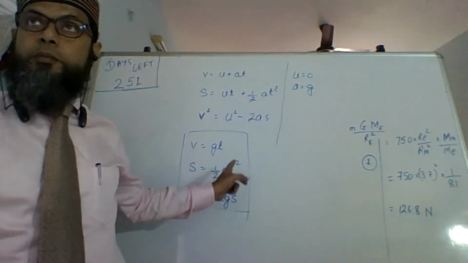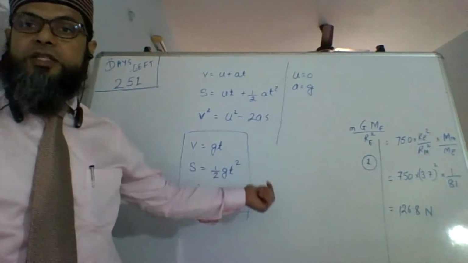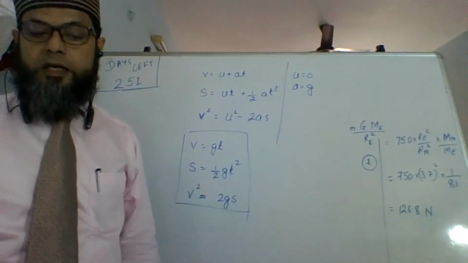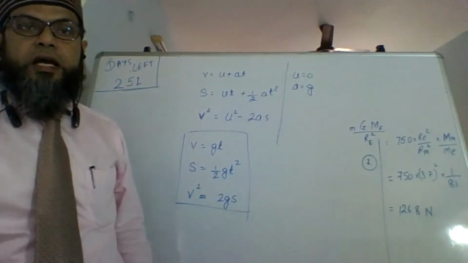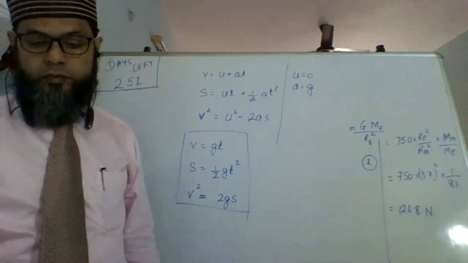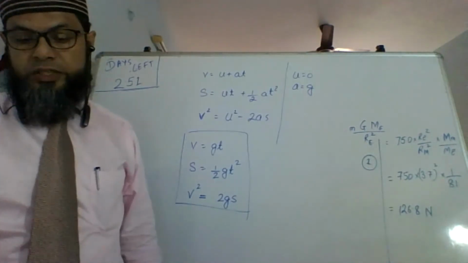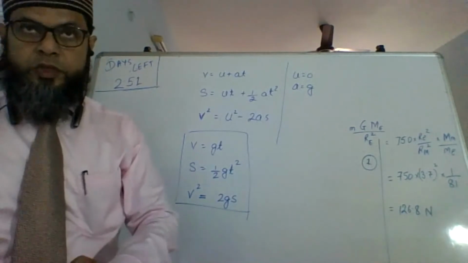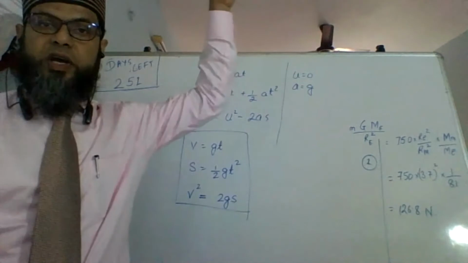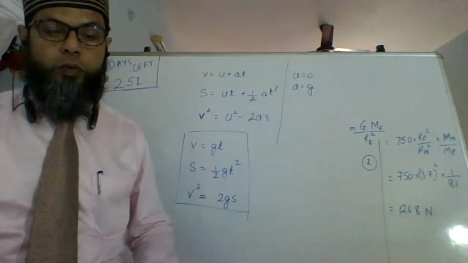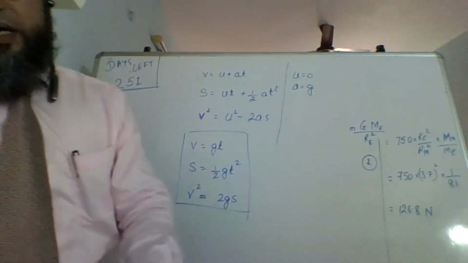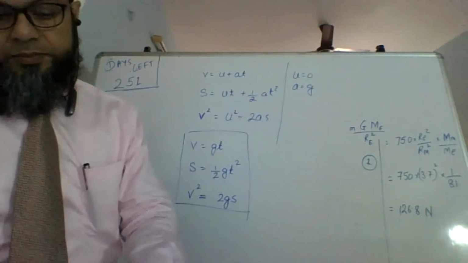So many times people do everything right, but their answer comes out opposite, just because the sign was not considered, just because you did not take the sign into picture. Sign is important. You have to take the sign into consideration. So if it is moving upwards, G will be negative. If it is moving downwards, G will be positive. Let's look at a few examples in numericals so that we get a better picture of this.